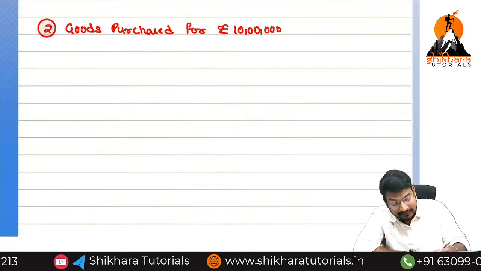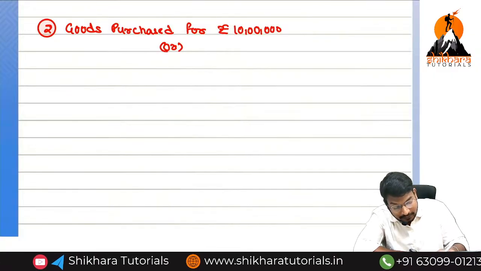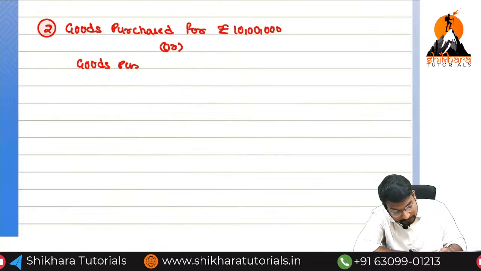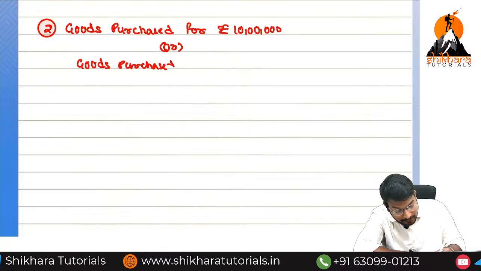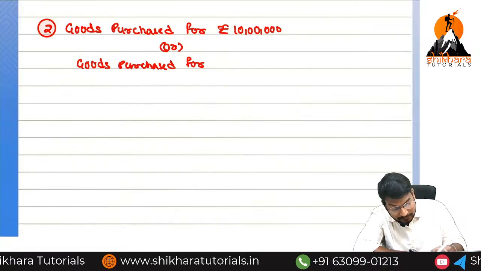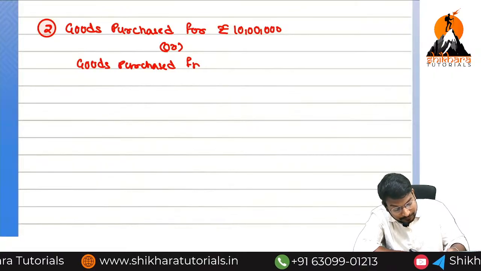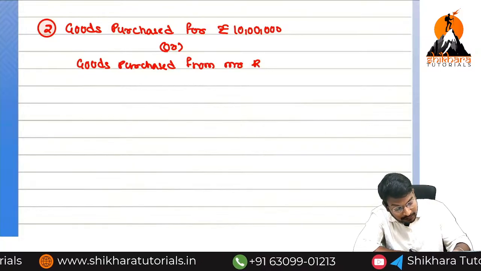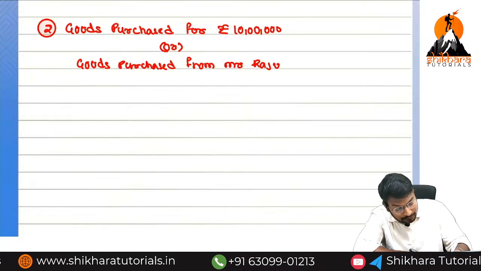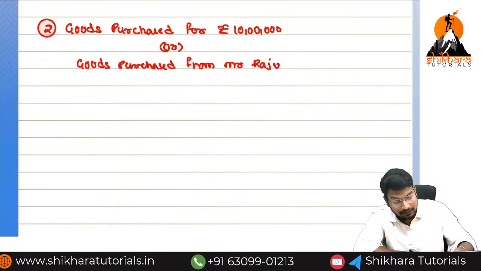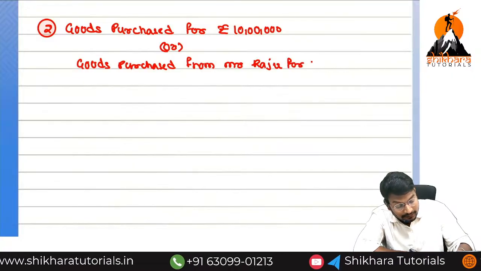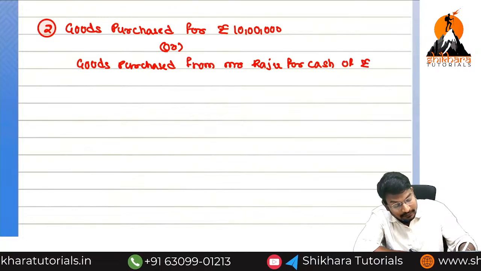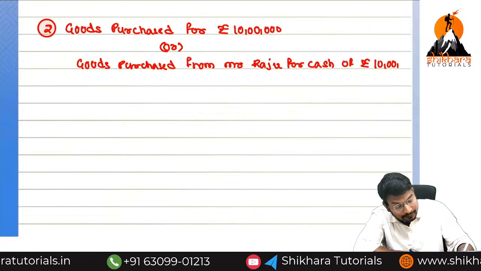The same transaction, in what form can they ask it? Goods purchased from Mr. Raju for cash of rupees 10 lakhs.